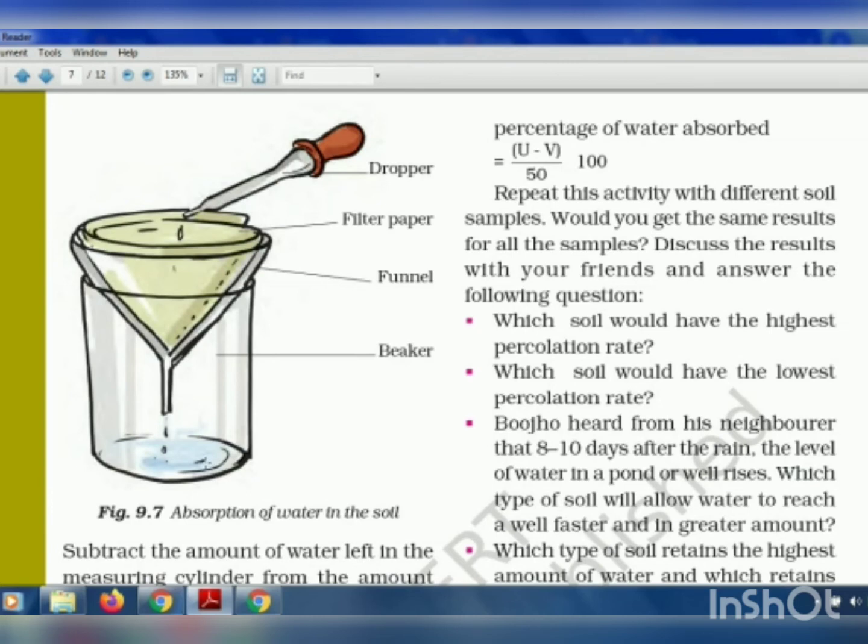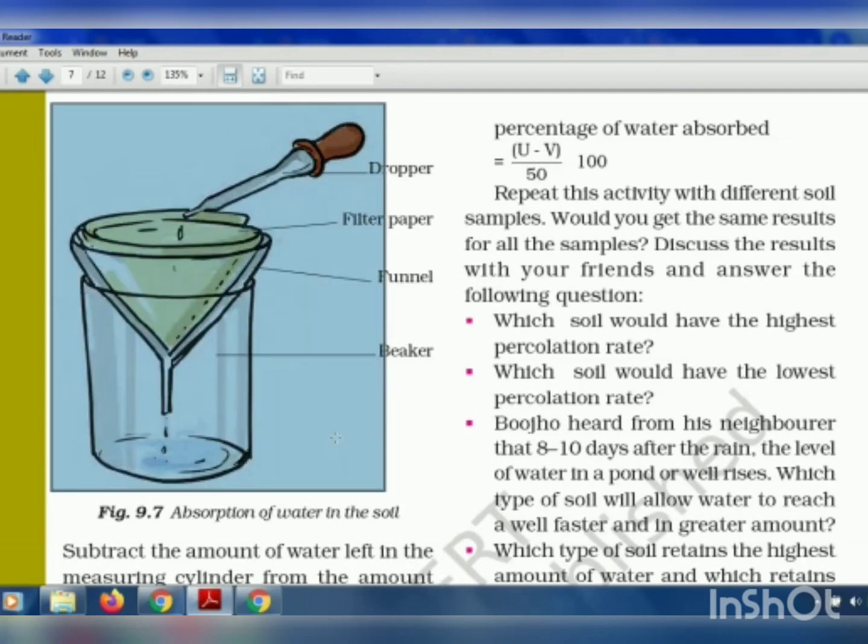Up till that time we have to continuously put the water drop by drop using the dropper into the funnel which contains the soil, and you have to put the drops at different places in the soil, not at the same place. When the water starts to drop into the beaker, you have to stop pouring the water from the top through the dropper.